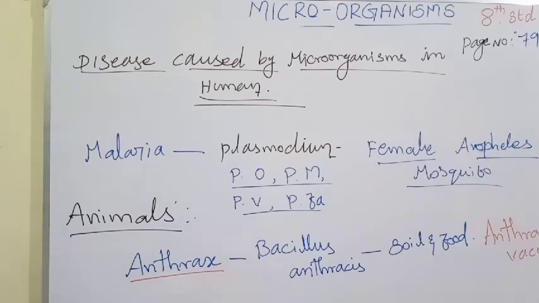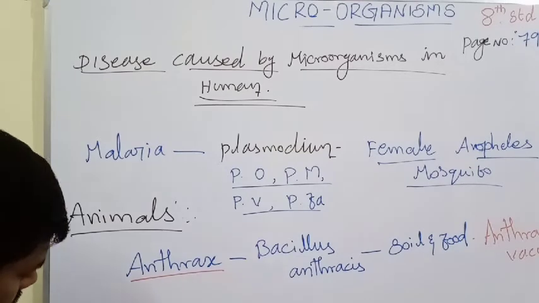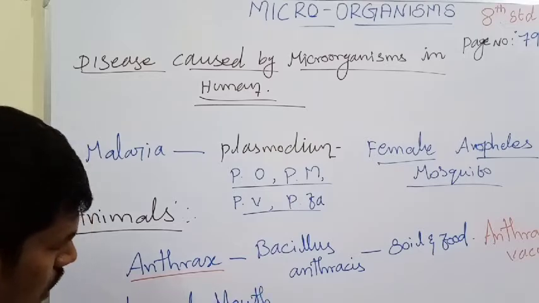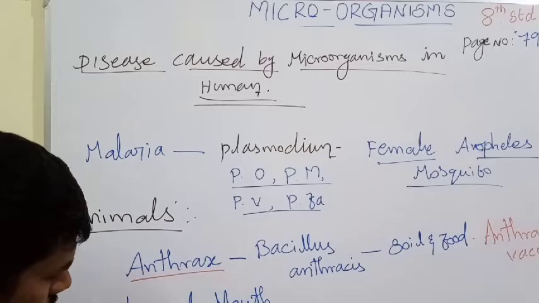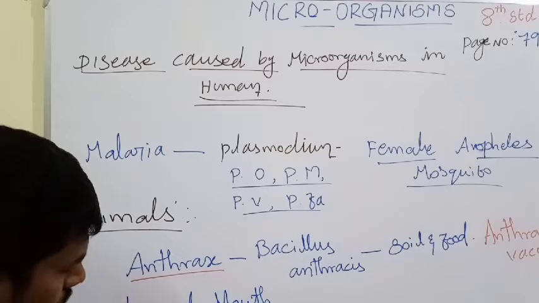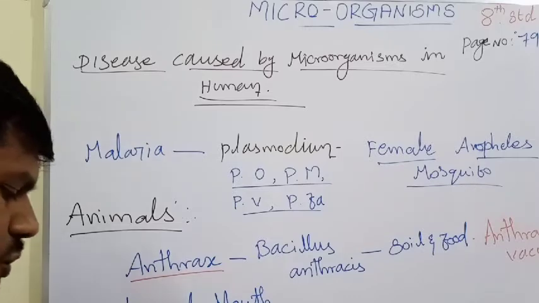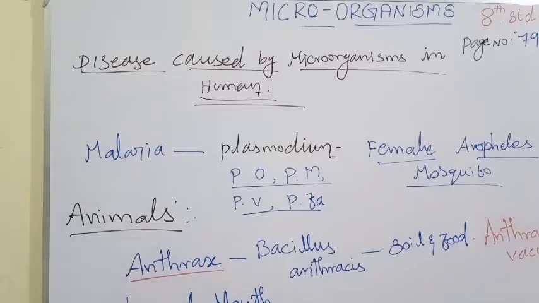And then the next one, foot and mouth disease. Which microorganism is responsible for foot and mouth disease?